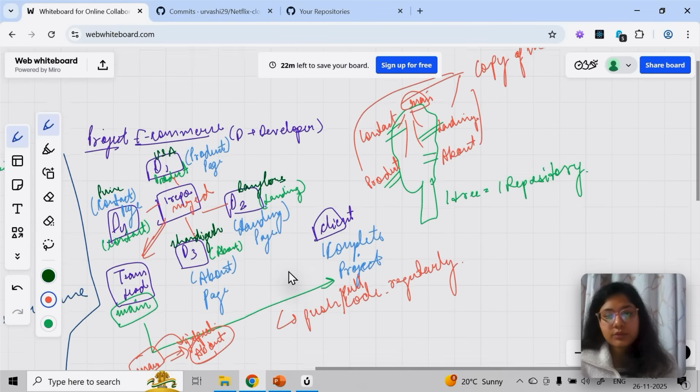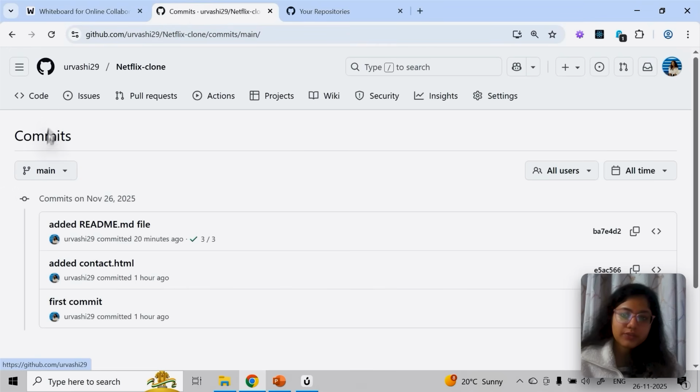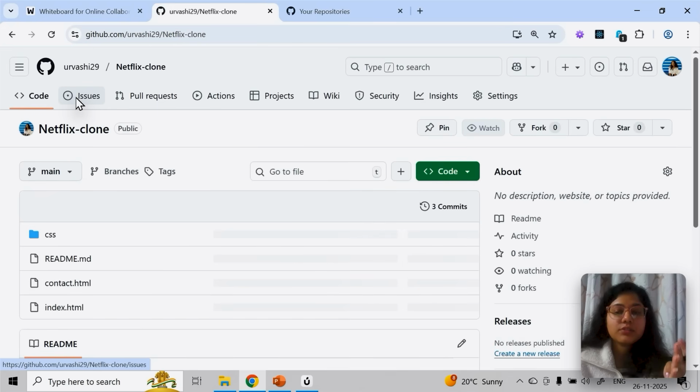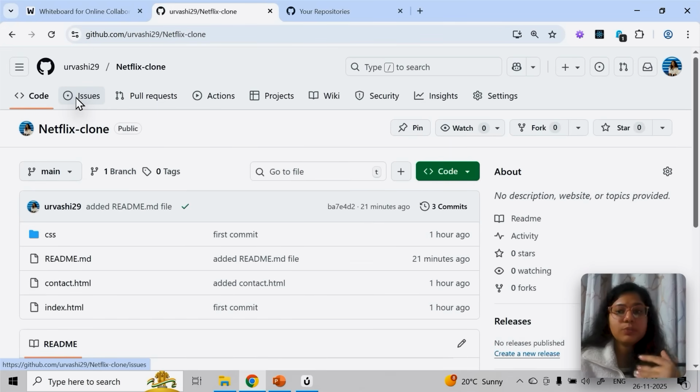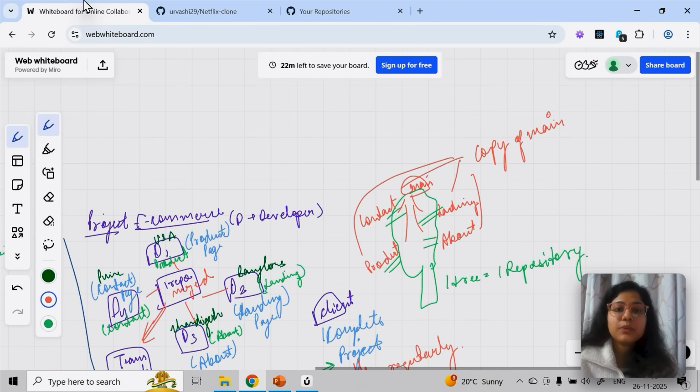Let me conclude what happens in real time. When you create a GitHub repo, you can see the main branch there. Then, let's say there are 4 developers, then I'll create 4 branches individually, based on features or based on person. It depends completely on how big or complex the project is. One thing has to be very clear: what we deliver to the client is the main branch. So everything will come into the main branch.